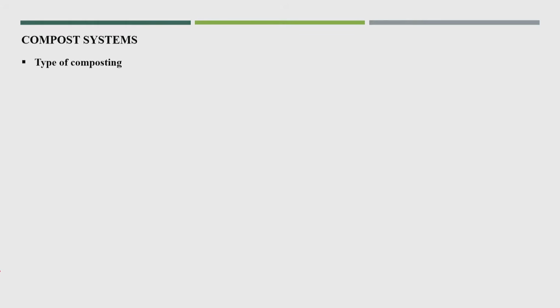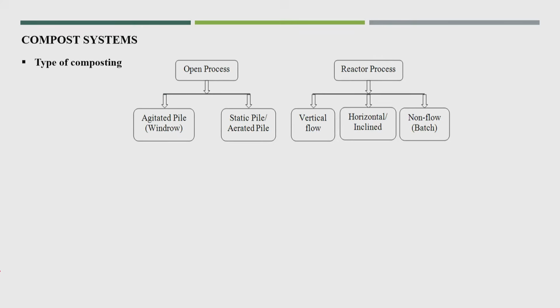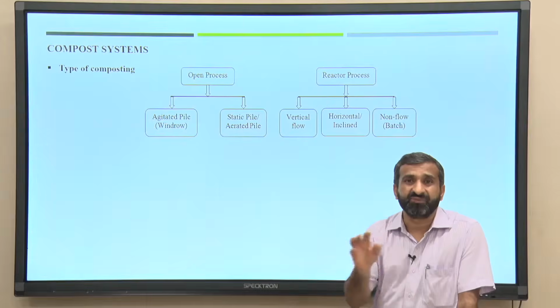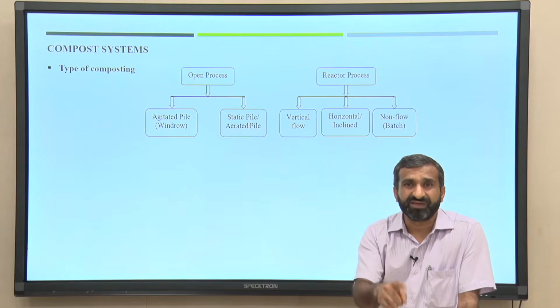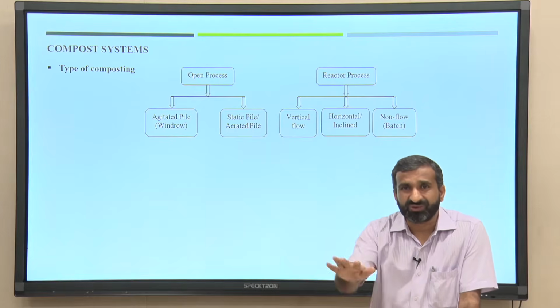Now, the types of composting based on the aeration method. We can say that there are two types of composting method. The first is the open process and the second is the reactor process. And please remember that in any textbook or report, if you read that there are two types of composting method, one aerobic and one anaerobic, please do not go by that.